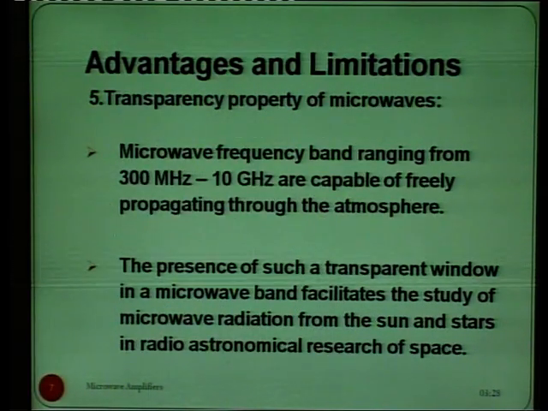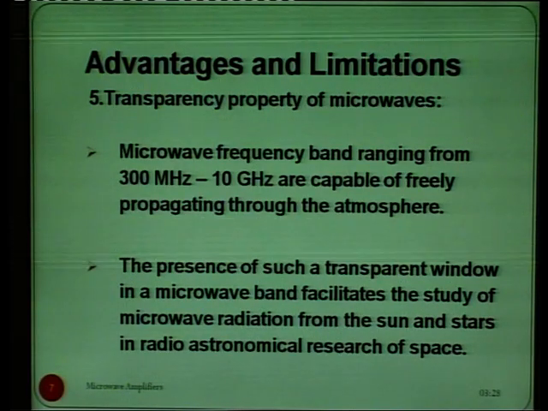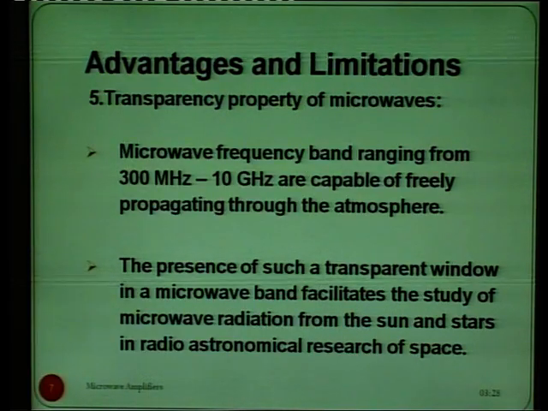And the last is transparency property of microwaves. Microwave frequency band is ranging from 300 megahertz to 10 gigahertz and is capable of freely propagating through the atmosphere, and the presence of such a transparent window in a microwave band facilitates the study of microwave radiation from the sun and stars in the radio astronomical research of space. Transparency property of microwaves is related with the fact that it can freely propagate through the atmosphere. So, this property is the transparency property of the microwaves.